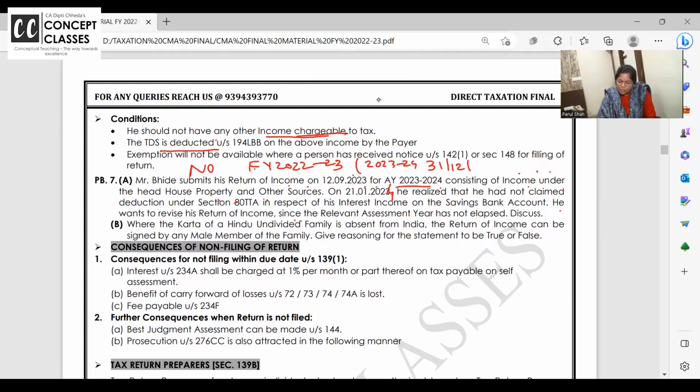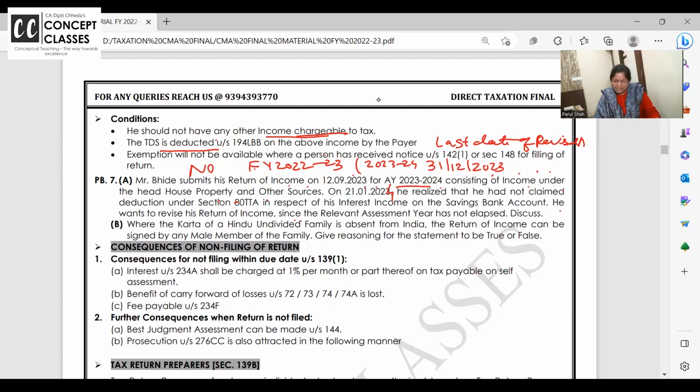But if he has missed out and if he wants to file the revised return, write the answer. Last date of revised return is December 2023. Is it correct or not? Revised return can be filed within 9 months from the end of the financial year, till December 23.